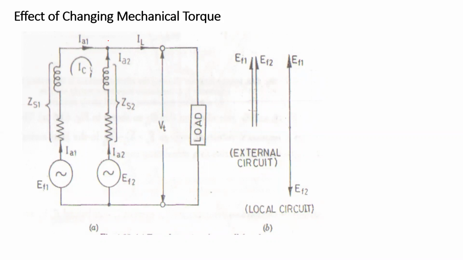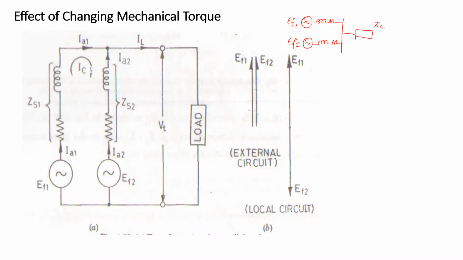under no load condition. Here it is assumed that there are two alternators. This is one alternator whose excitation is EF1. The second alternator has excitation EF2, and it is connected with its impedance. The impedance comprises resistance and inductance, and both alternators are supplying a common load. It is ZL, the load condition.